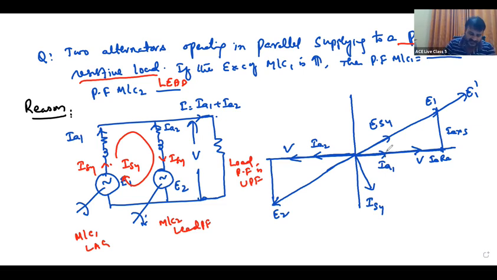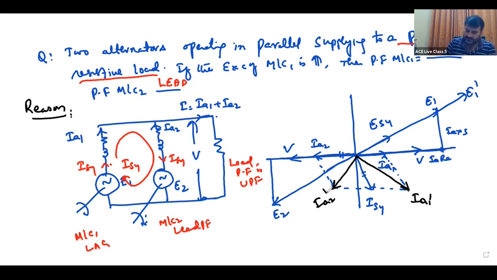Resultant current in the first machine is the resultant of these two. This is the first machine current, IA1 dash. But for the second machine, the resultant of this and this, that is this one, IA2 dash.